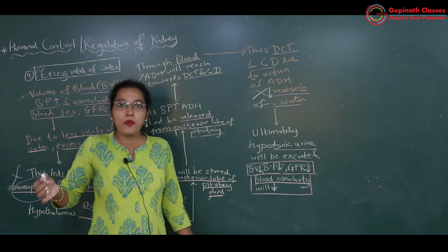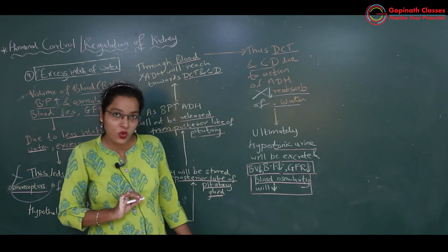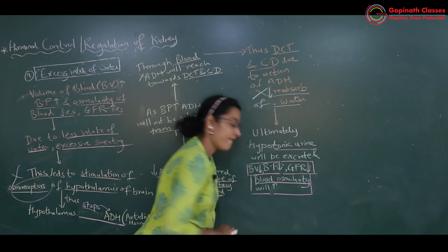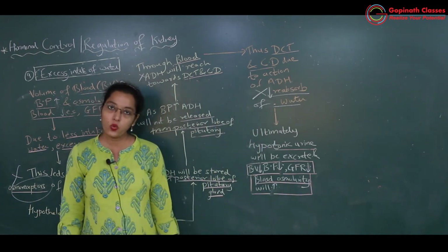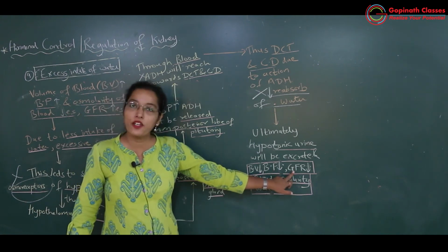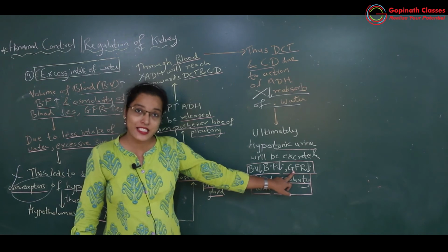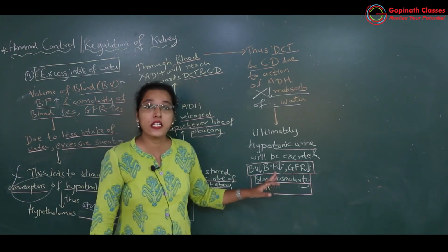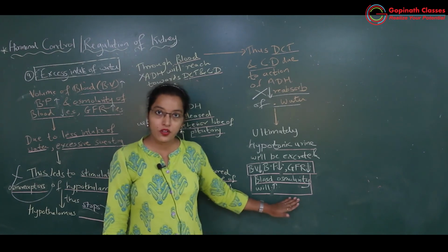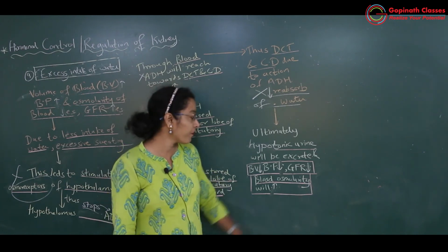Water ज़्यादा है अभी, water का reabsorption कम हो गया, so blood osmolarity will increase. Okay, got it? So BV, BP and GFR has decreased and there is increase in the osmolarity of the blood. Okay, got it? समझ में आया?